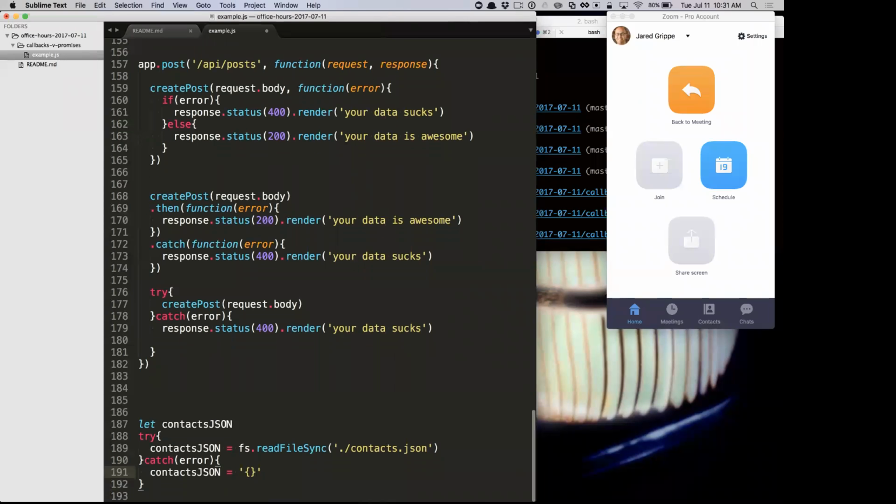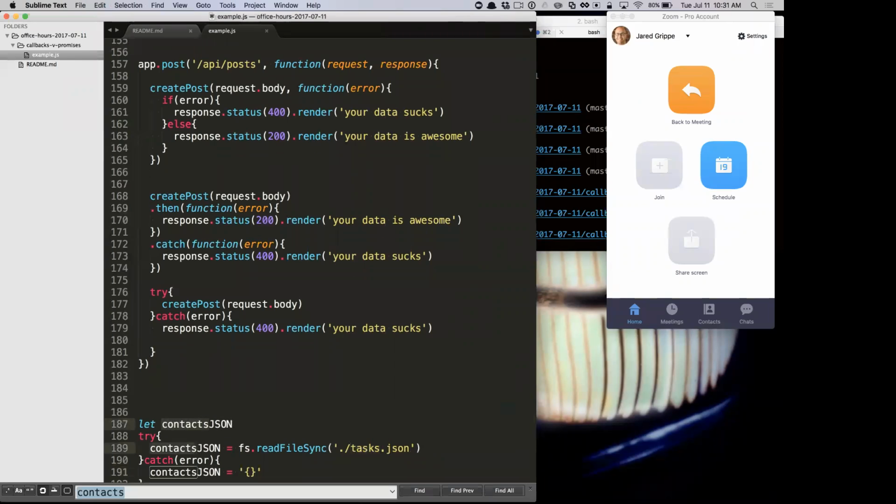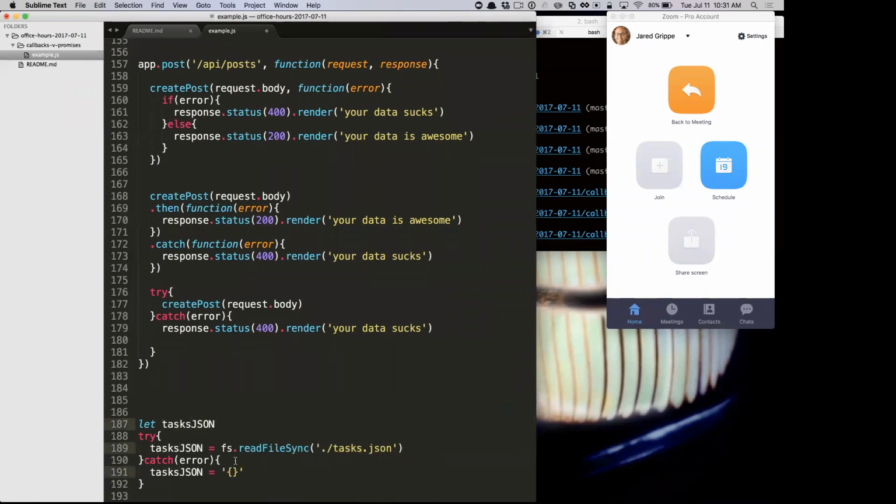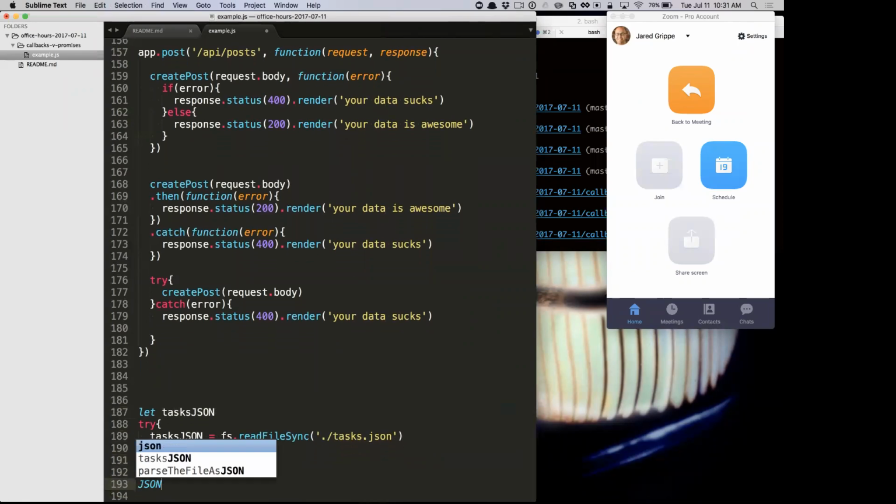This probably doesn't make sense for the 321 contacts context. This makes more sense for the to-do list thing, so tasks or whatever. I don't know, it depends on if you're storing your tasks as an array or as a hash, but let's say an array, right? So now we can just keep going because we can parse our JSON. We could even do something like this. If we don't want tasks JSON, we just want to parse right away.